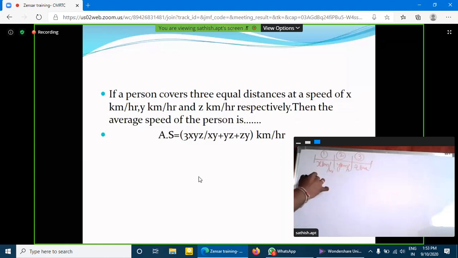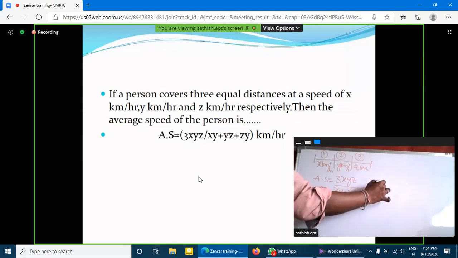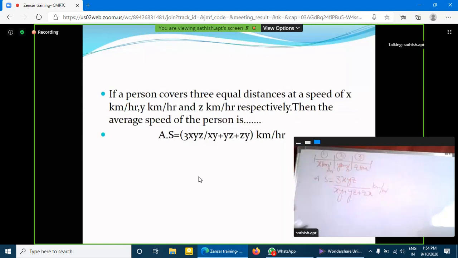So average speed is equal to 3xyz divided by xy plus yz plus zx kilometers per hour.